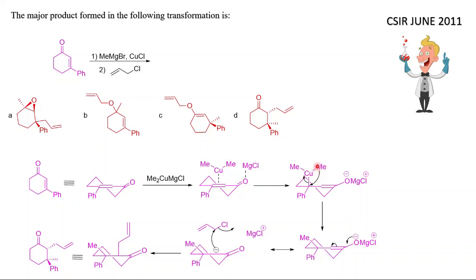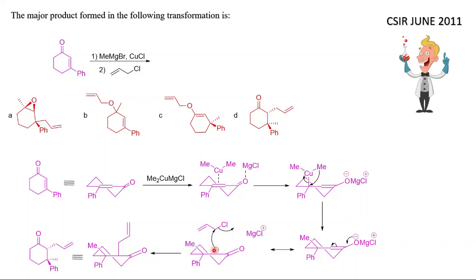Now methyl will migrate to this and this will go away, and oxygen will carry a negative charge and MgCl will carry a positive charge. So now when this negative charge comes to this bond, this will create a negative charge here, as you can see. Now that negative charge will attack the anti-bonding of this bond to chlorine, and chlorine will go away.